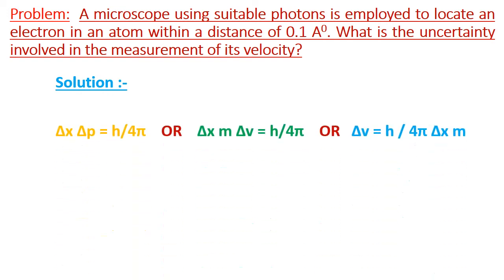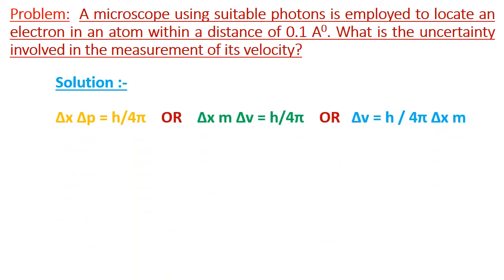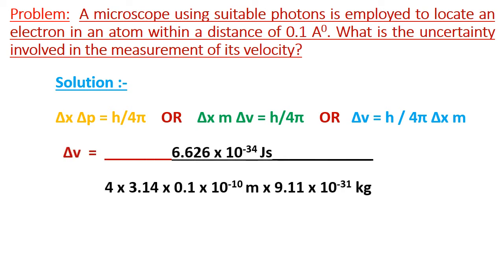Solution: delta x into delta p is equal to h divided by 4 pi, or delta x into m into delta v is equal to h divided by 4 pi, or delta v is equal to h divided by 4 pi into delta x into m.